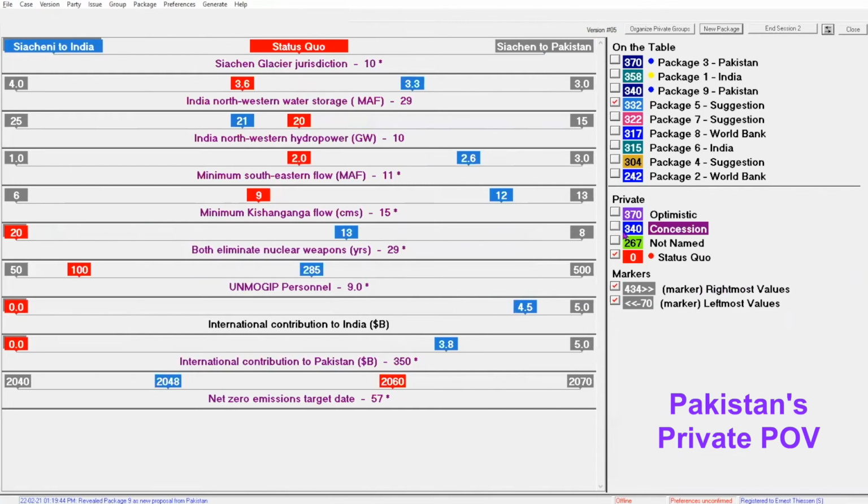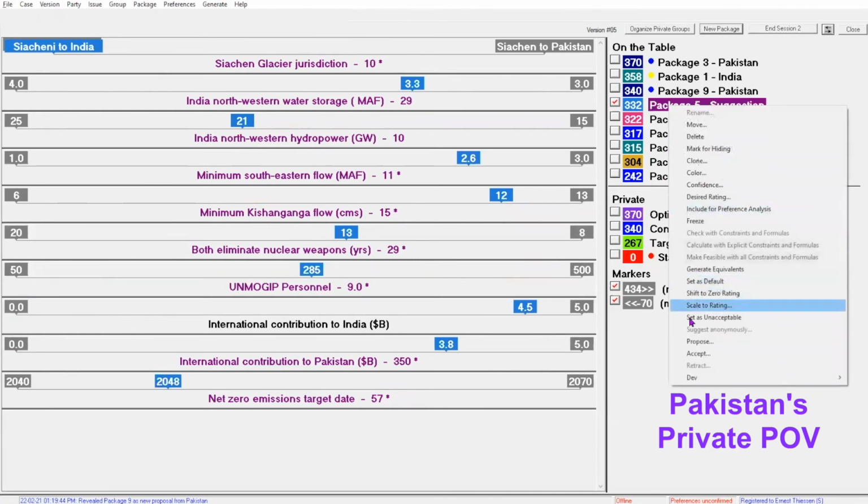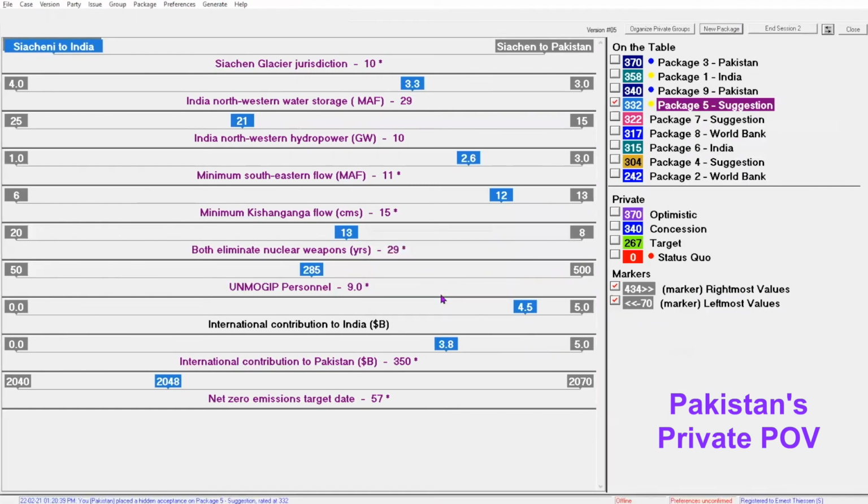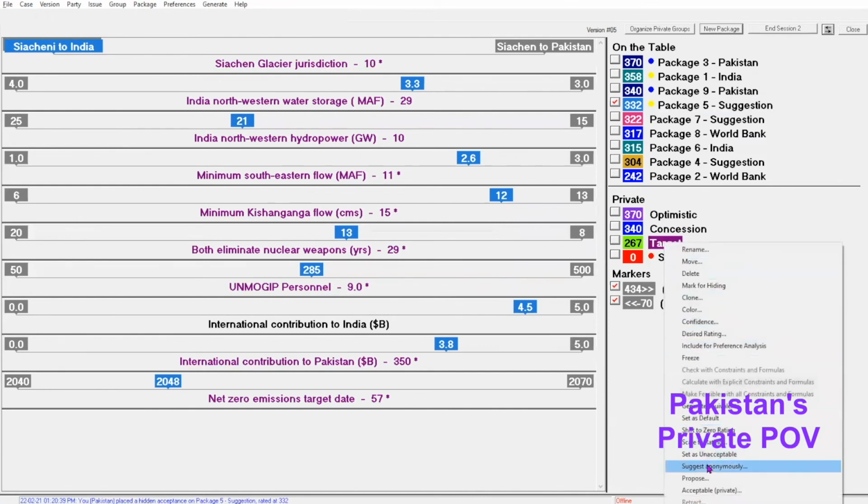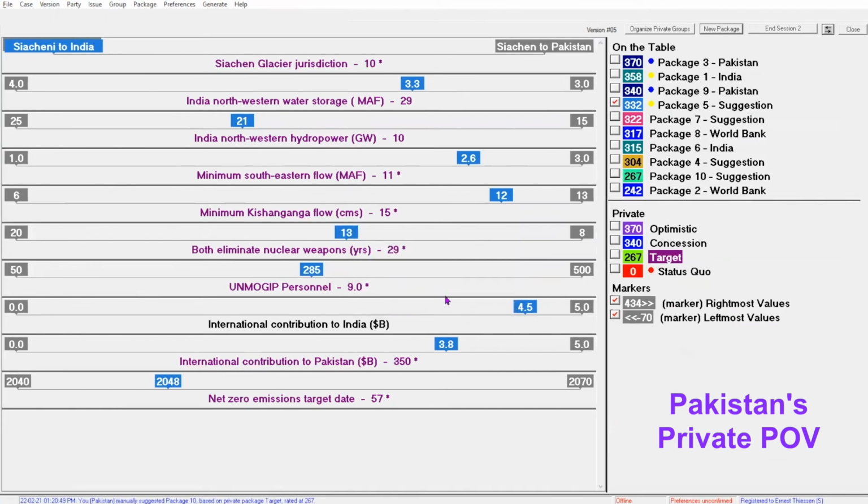Now Pakistan decides that the reference package that they made earlier will be their target, and names the package accordingly. This is how much Pakistan hopes to achieve in this negotiation. Since Package 5 is quite a bit better than this target, Pakistan secretly accepts it. Pakistan wants to also put their target on the table, but doesn't want to do that openly, so they create an anonymous proposal that becomes Package 10 and masquerades as a suggestion.